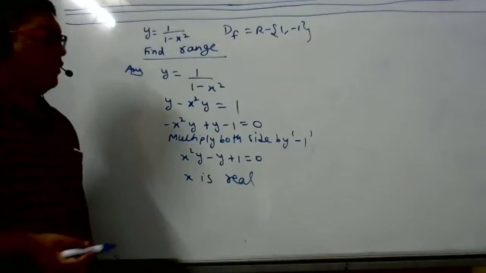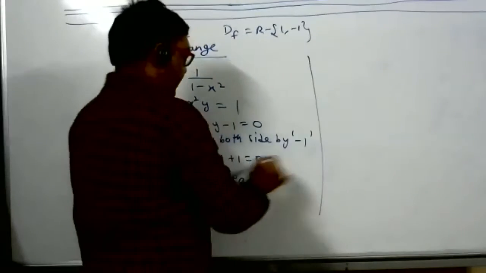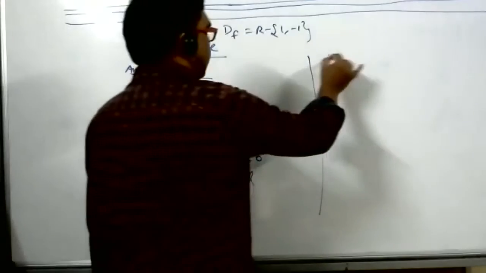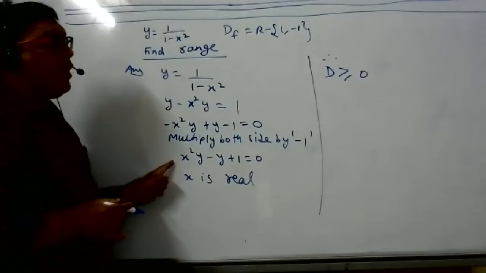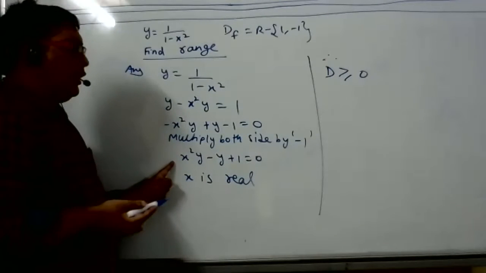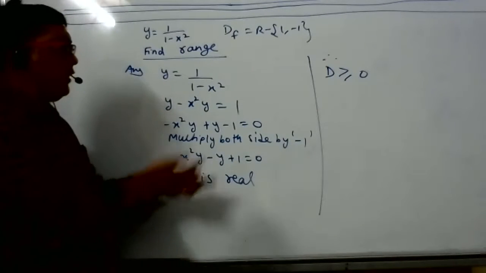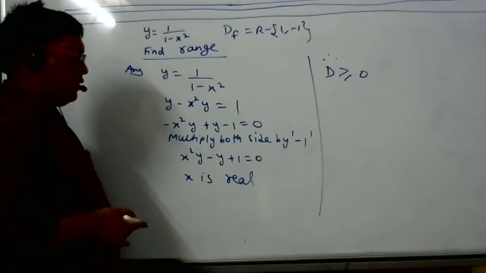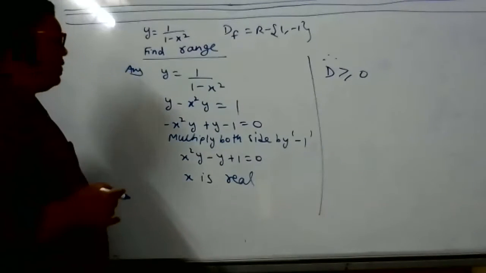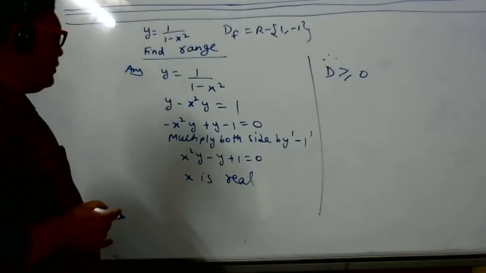It is greater than or equal to 0. x is real, therefore the discriminant is greater than or equal to 0. What is the discriminant, student? This is a quadratic equation in x. So you tell me a, b, c and tell the discriminant. b square minus 4ac. But it is not like quadratic, na student? I'm doing something wrong here.